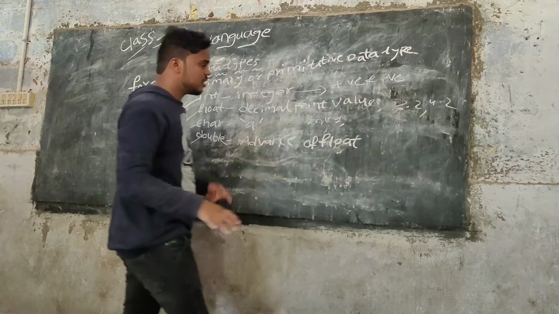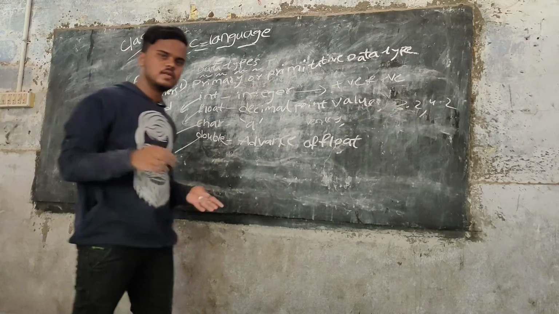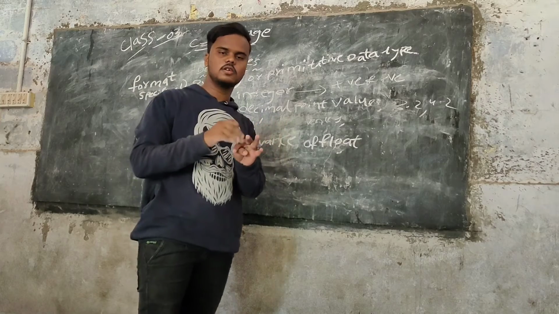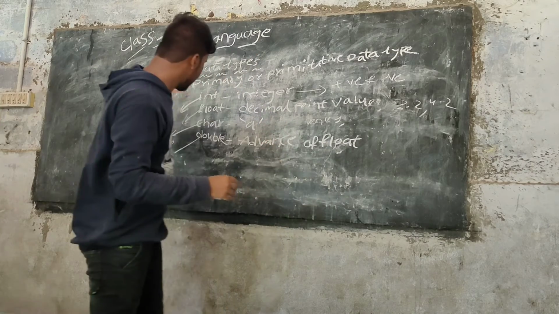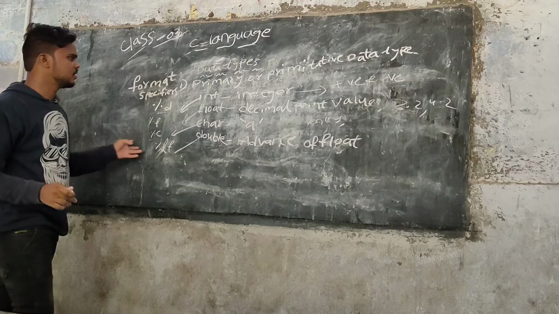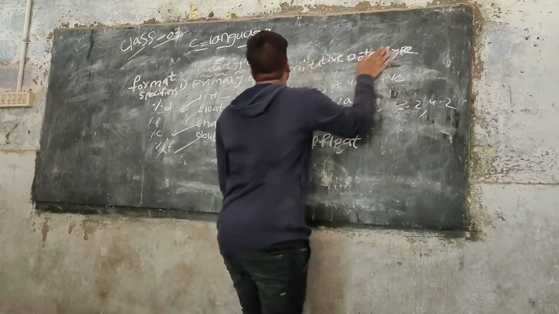I think you understand the primary or primitive data types. There are 4 types: int, float, char, double. I can write it on the board. You can see. Okay, that's it.